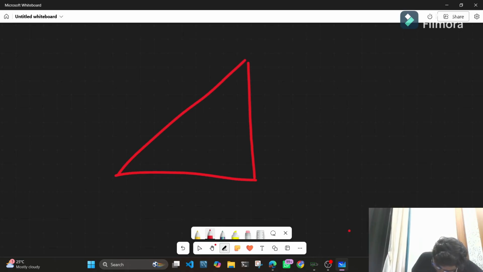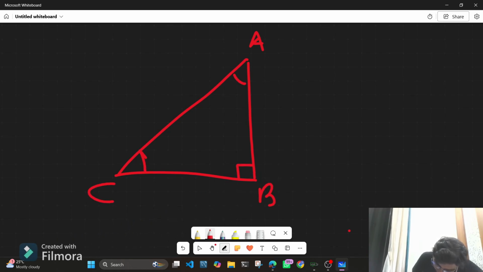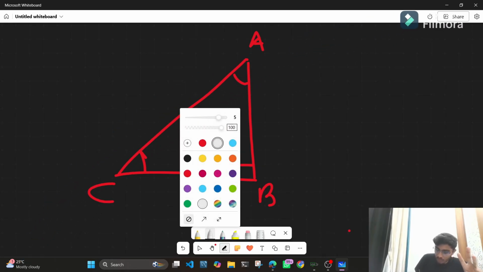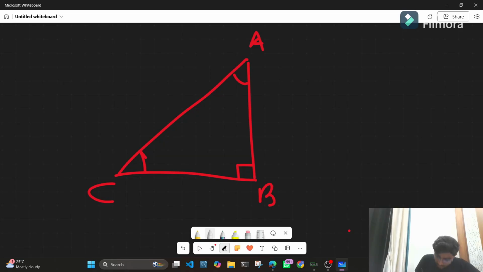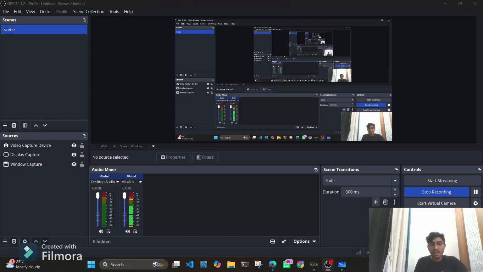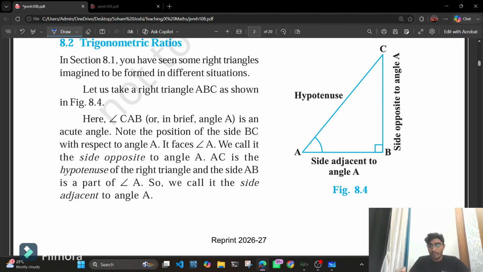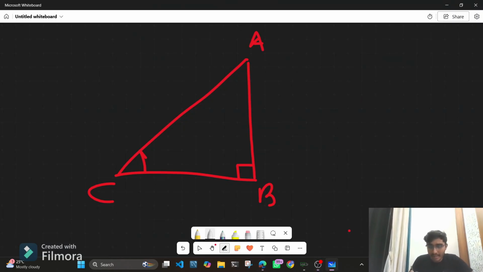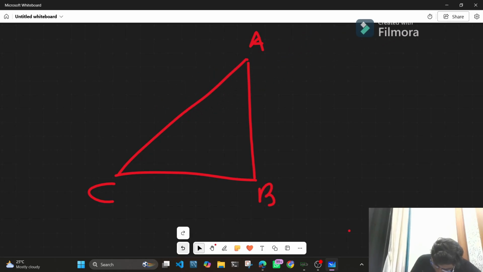Let's say I have a triangle ABC that is right angled at B. Three things that you need to know are what these sides are called.